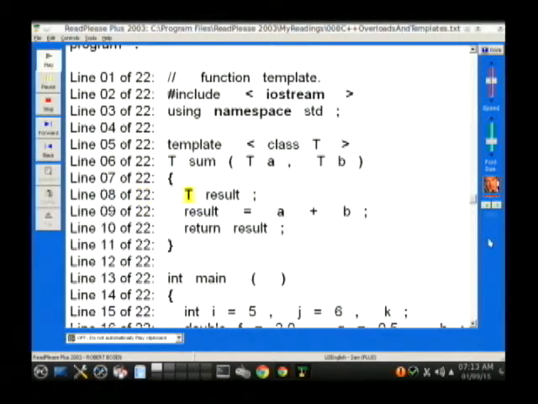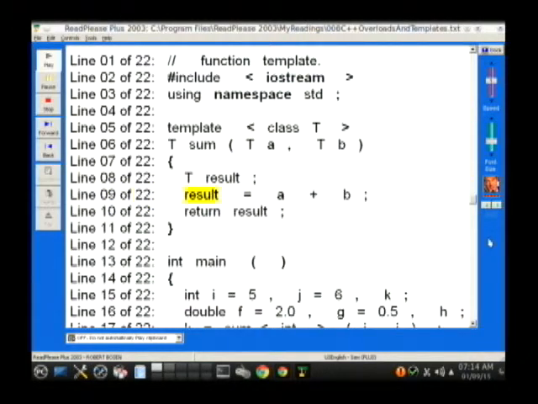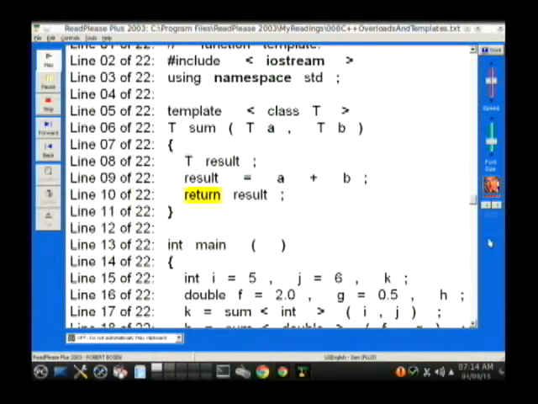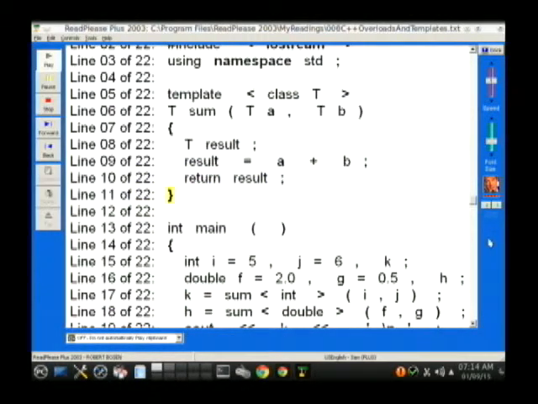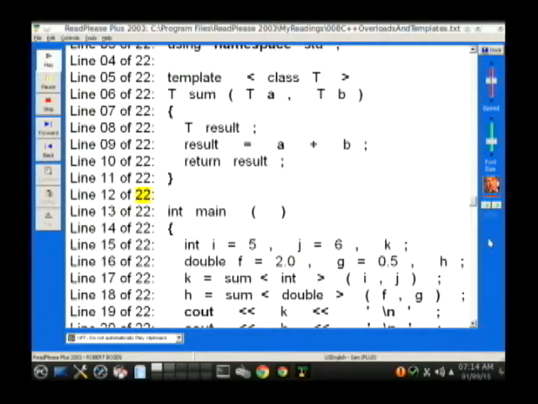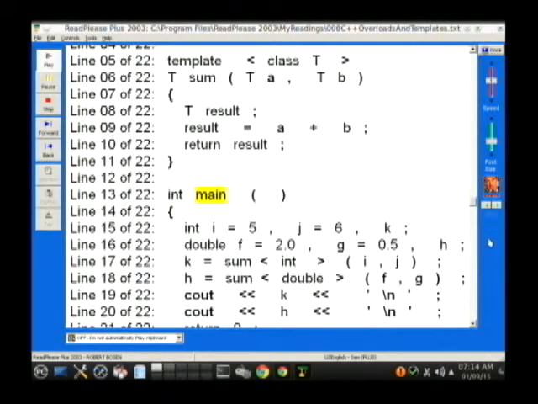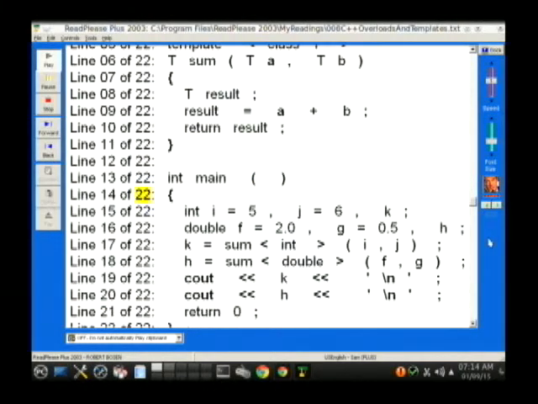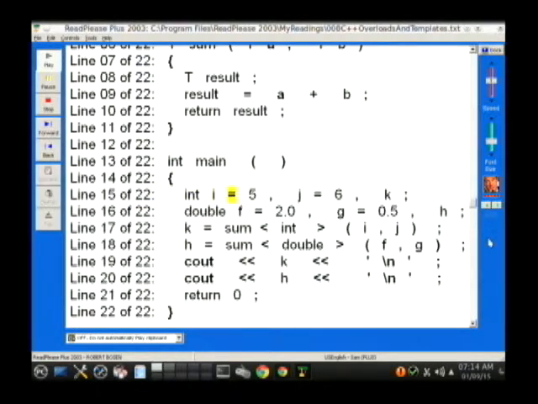Line 8 of 22: T result;. Line 9 of 22: result = a + b;. Line 10 of 22: return result;. Line 11 of 22: close curly brace. Line 12 of 22: blank. Line 13 of 22: int main(). Line 14 of 22: open curly brace. Line 15 of 22: int i = 5, j = 6, k;